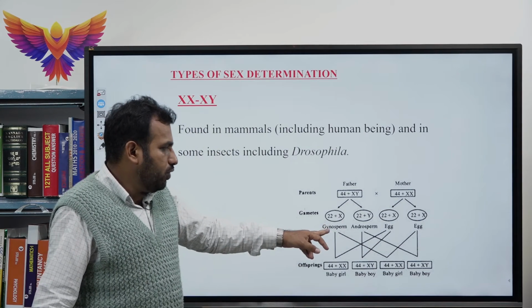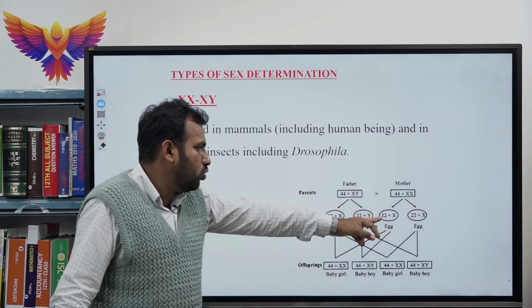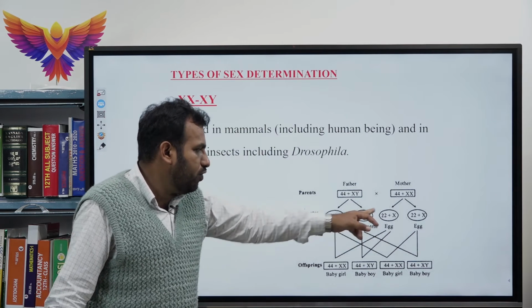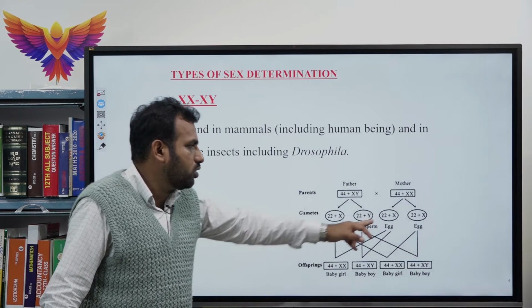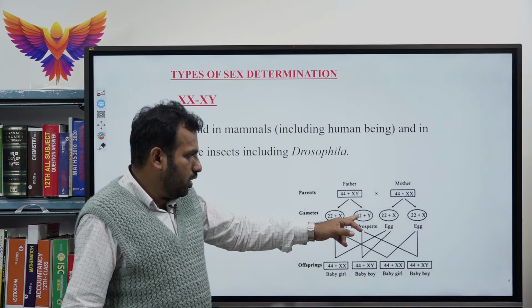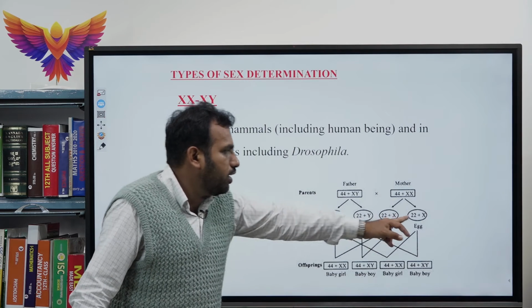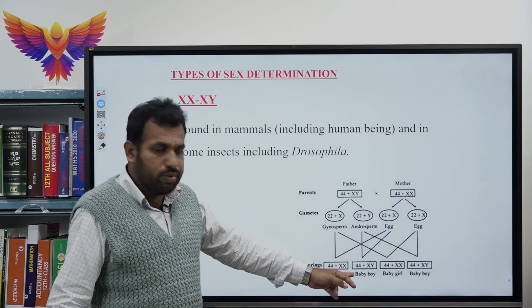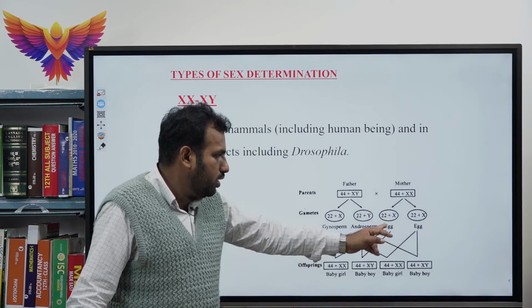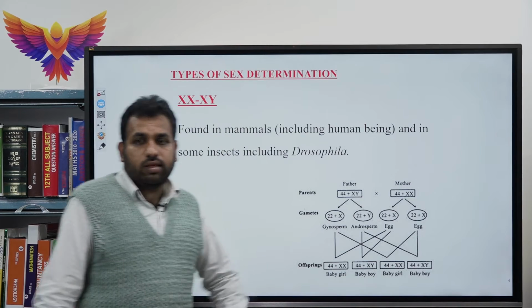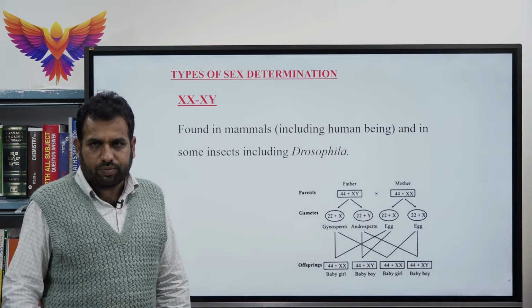If the 22X and 22X, the egg and sperm fuse to form XX, a baby girl will be formed. Here the Y and X fuse to form a baby boy. X and X form the baby girl, and X and Y the baby boy. All the chances will be there.